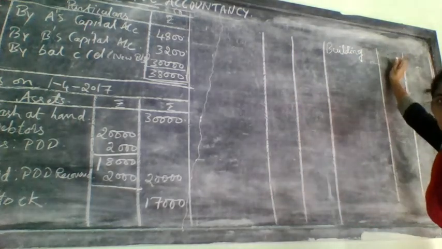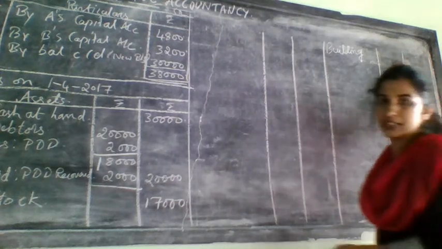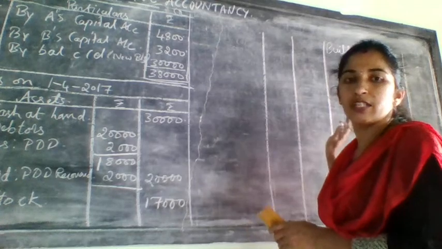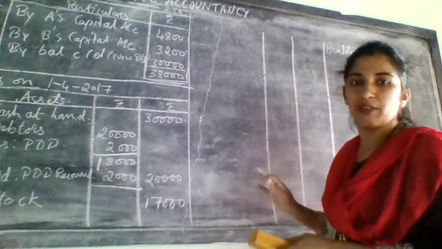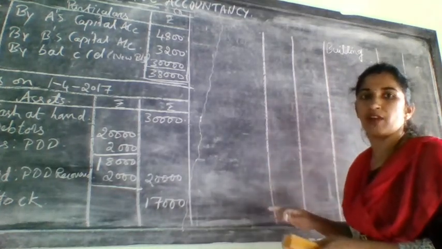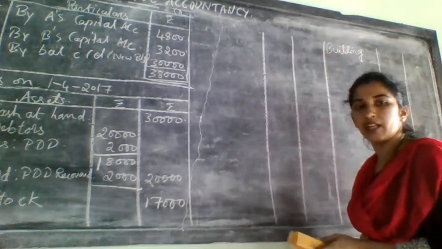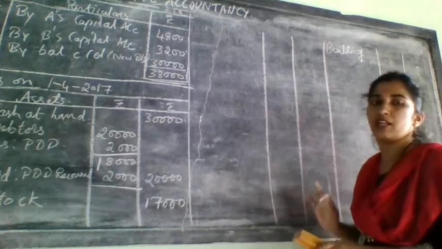Why am I writing it in the inner column? Because it is having adjustment. How to find out whether adjustment is there or not? All those adjustments will be in which account? Revaluation account. Just check the revaluation account. If any asset name is given there in the revaluation account, it means it is having adjustment.